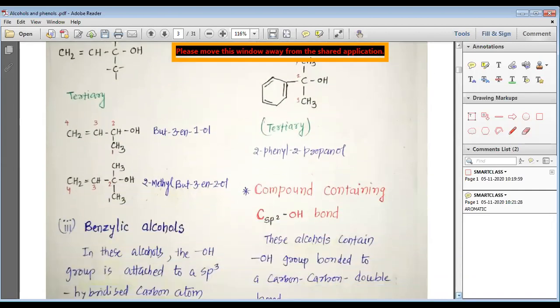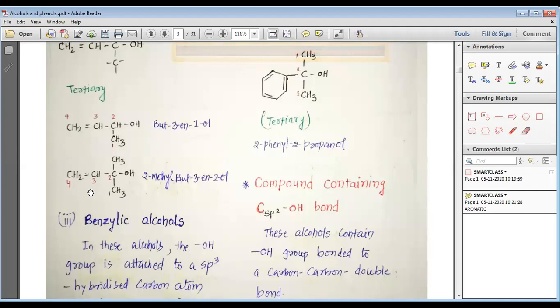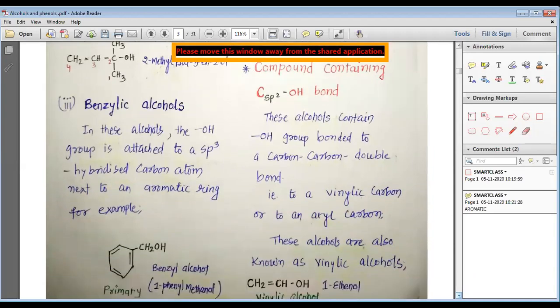So let us write the names of the secondary and tertiary ones. For secondary allylic alcohol, we have the example of but-3-en-2-ol, and for tertiary allylic alcohol, we have the example of 2-methylbut-3-en-2-ol.